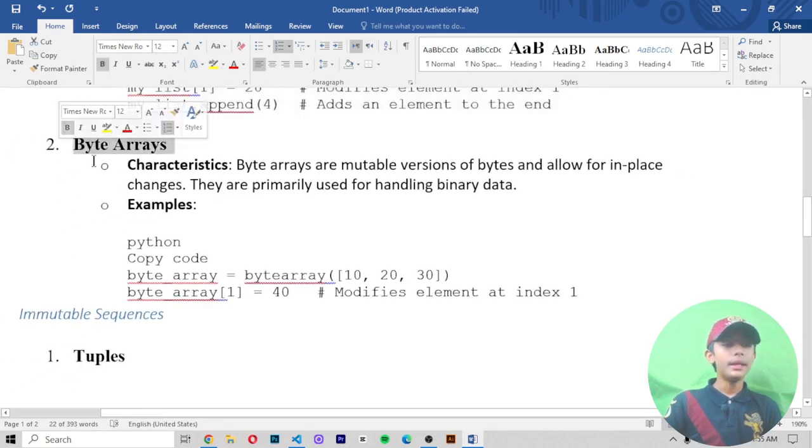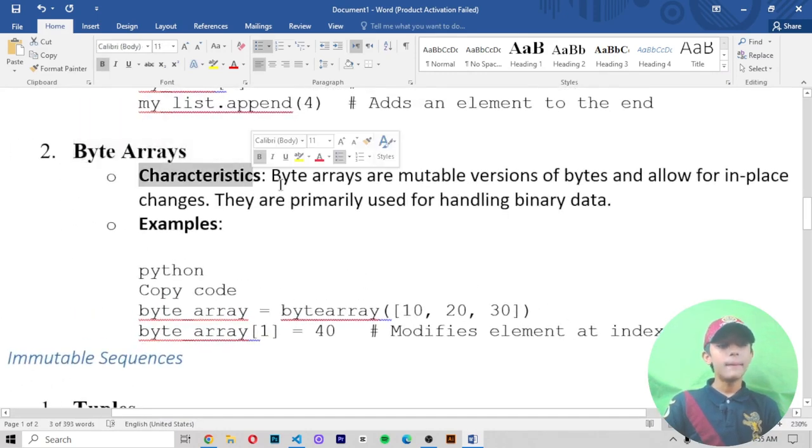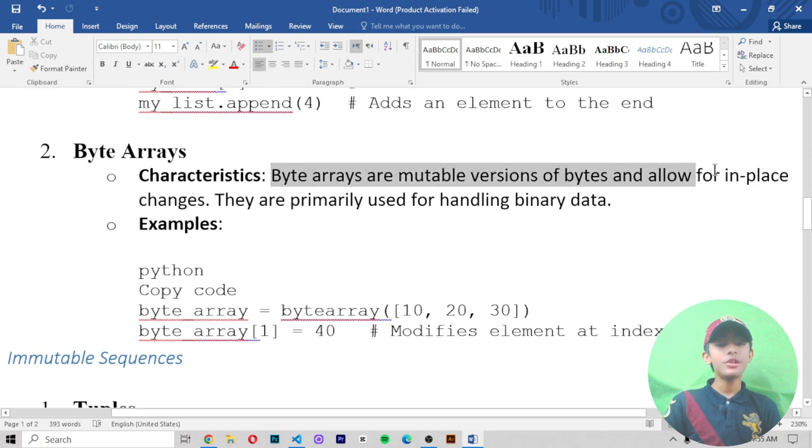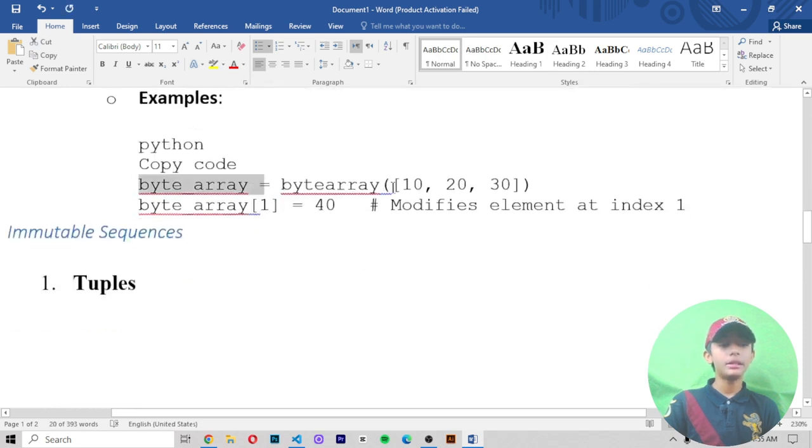Number two, byte arrays. First, characteristics. Byte arrays are mutable versions of bytes and allow for in-place changes. They are primarily used for handling binary data. Like this one example.